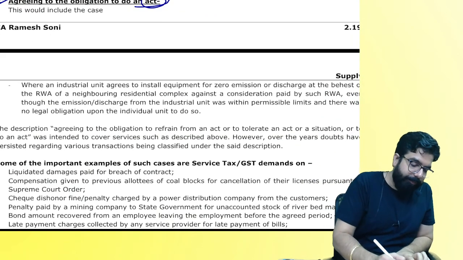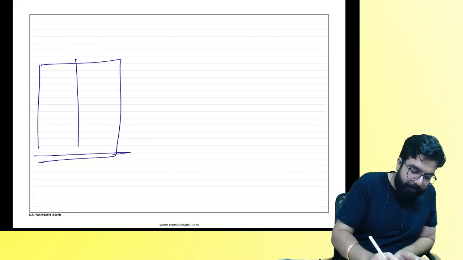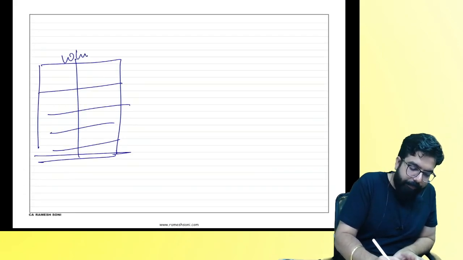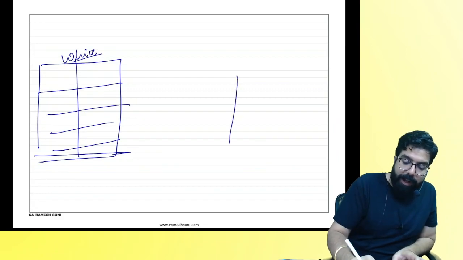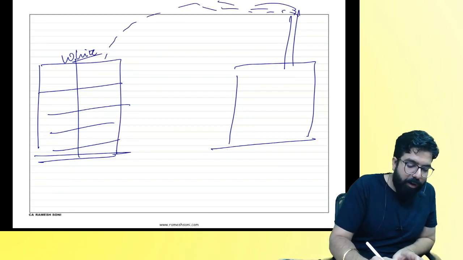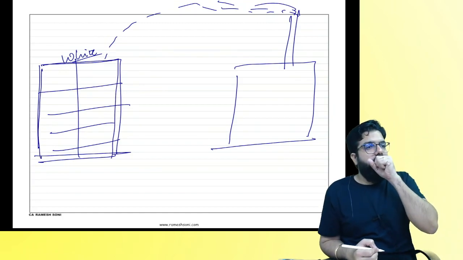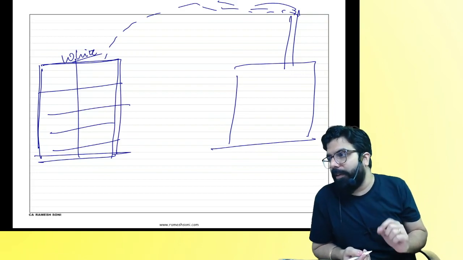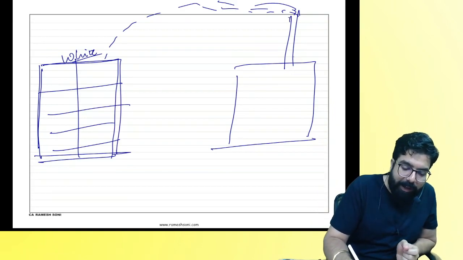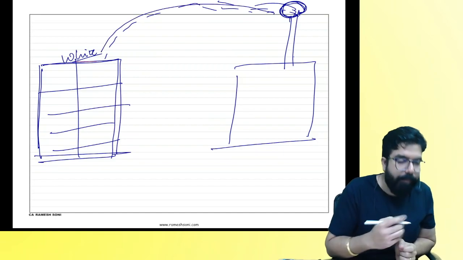Chalo, one example is there. For example, this is one big apartment over here, a white color building. There is one factory over here. The factory has a big chimney from where smoke comes out, and the smoke falls on the apartment, and this building is becoming black. So the building association went and told these people, sir, can you put one big cover on this so that when the smoke comes out, there is no damage to our building.